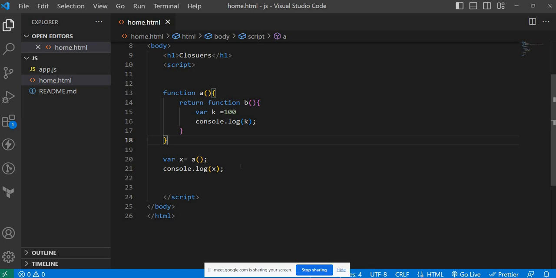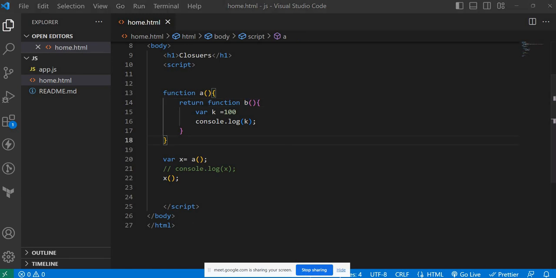Still it is function B, sir. Function definition. So now if I invoke, what will happen? 100. Very good. Now I'm just commenting this. So here, whenever we invoke A, it is going to return the function B, and it has local variable K, and it can access it easily. We don't have a problem.